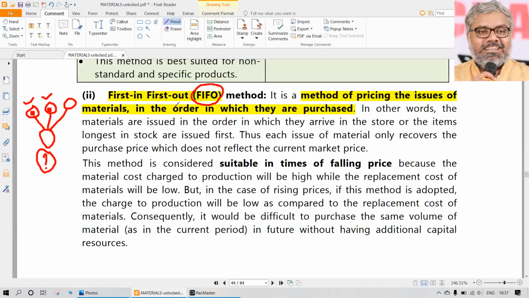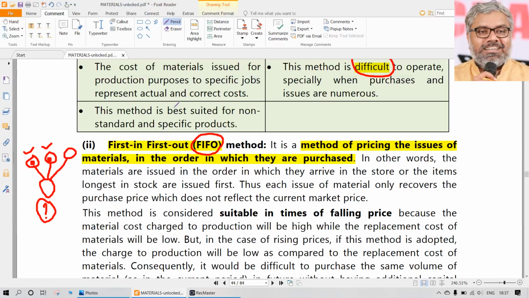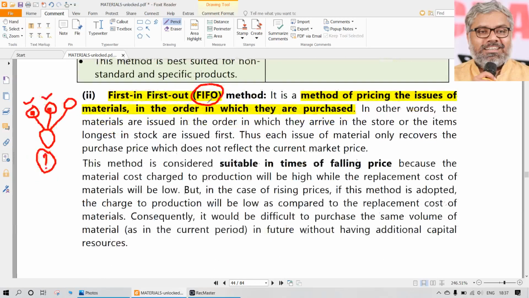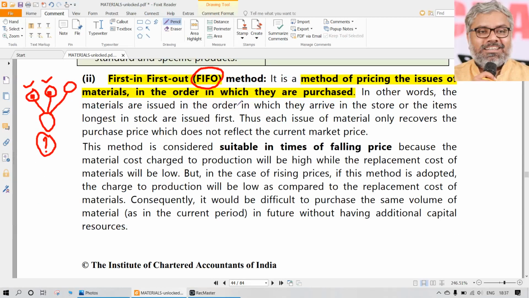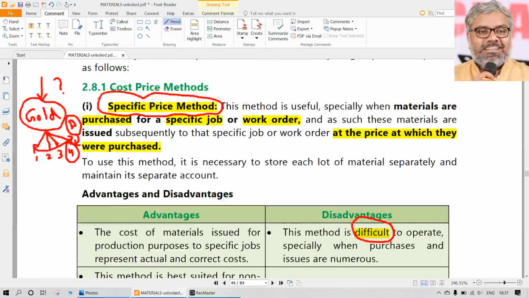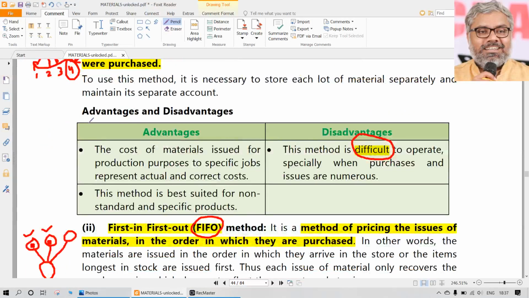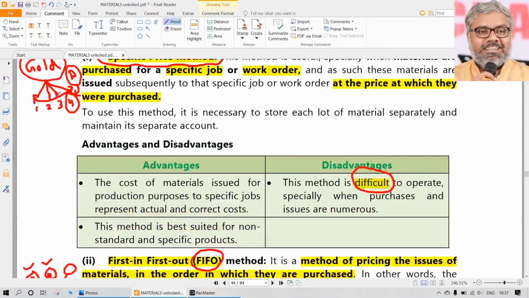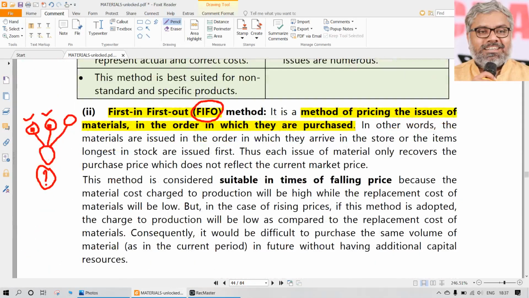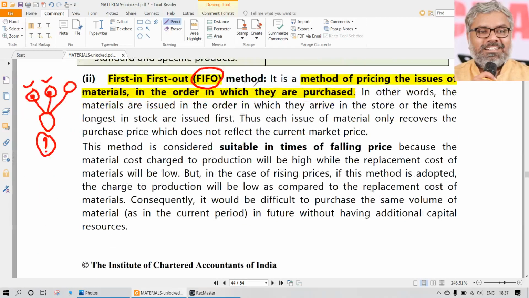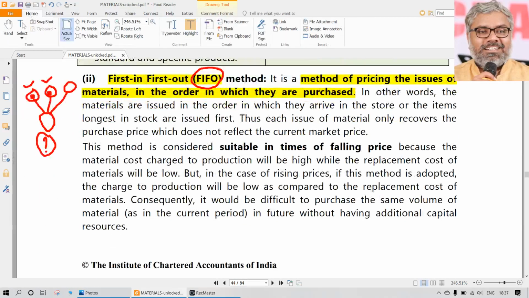Physically nothing happens. Whatever happens physically, that is the headache of the storekeeper, of whoever is the manager of that particular stock. Don't you worry about that. Physically it depends upon the type of material, and it is difficult to track. Because it is difficult to track, only then are we using these methods. If we could really track what material is coming in and where it is going, which job or production process it is being used in, we could have used the specific price method only. Because it is not practical, only then are we using any of these assumptions. So once again, always keep in mind, these are assumptions only, not real.